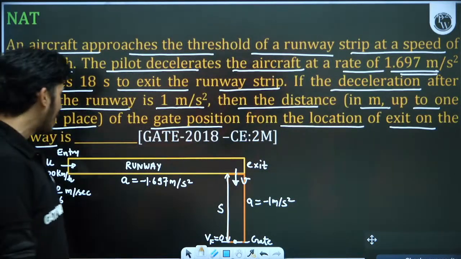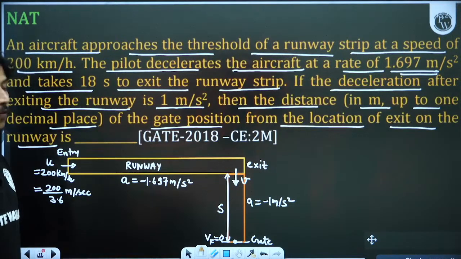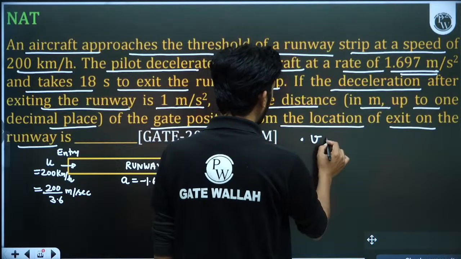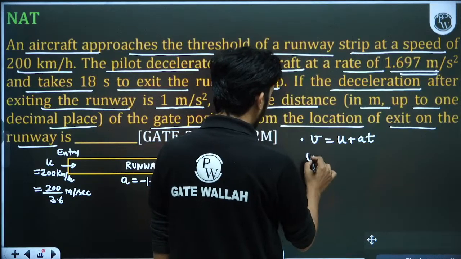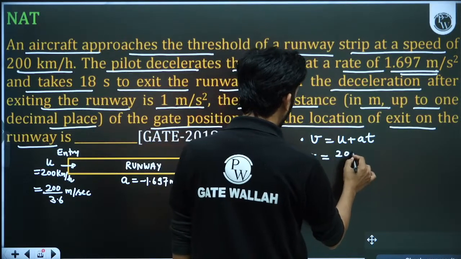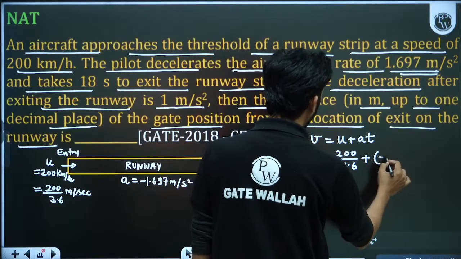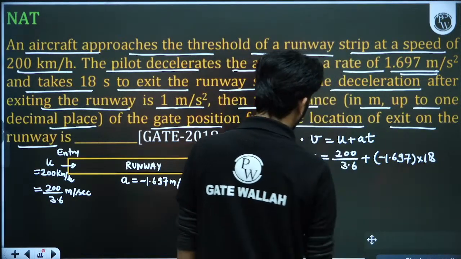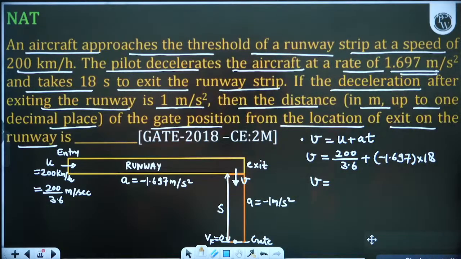So now time is over. First of all, we will calculate v. How we will calculate v? We will calculate v by v is equal to u plus at. So first v is equal to u plus at. We will calculate v. U is 200 upon 3.6 in meter per second. Acceleration is minus, so minus 1.697, and time is 18 seconds, so into 18. So from here we will get the value of v. V will come out to be in meter per second. Let us check.